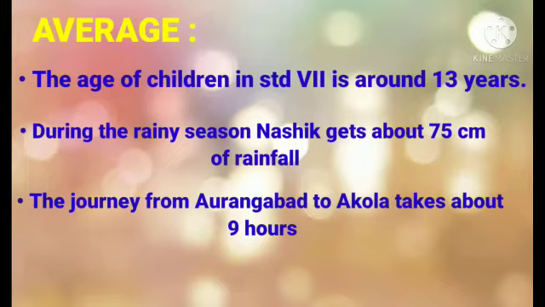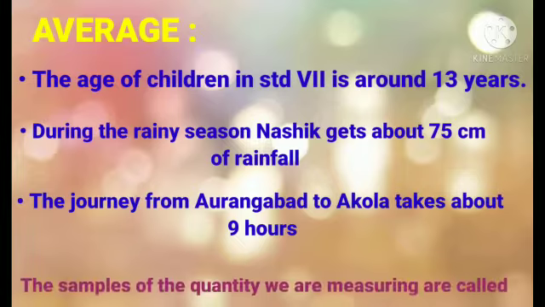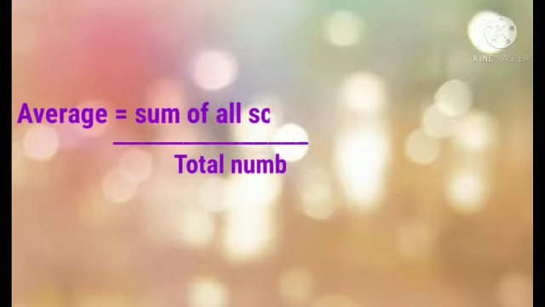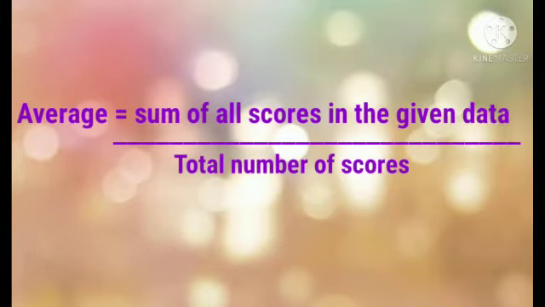Clear? So average means what we are doing? Average means that the samples of the quantity we are measuring are called readings or scores. Now see how you will calculate the average of the given data.